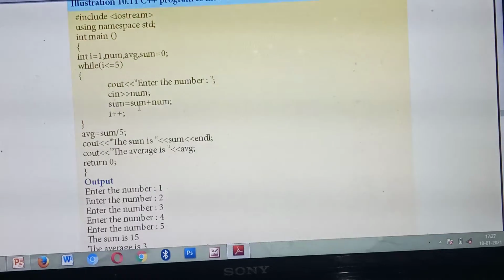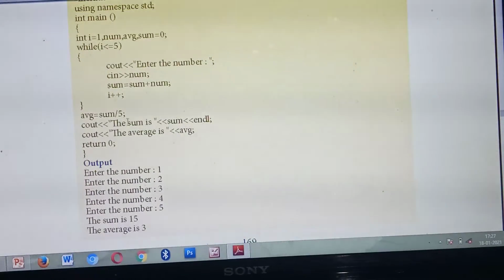Next, you need to find the sum. Okay, sum plus num. First it is 1 plus 2 plus 3 plus 4 plus 5. So these are the numbers. Num plus sum. What's the initial value of sum? 0. So add it. 1 plus 2, 3. 3 plus 3, 6. 6 plus 4, 10. 10 plus 5, 15. The sum you will get as 15. Then average. What's average? 15 divided by 5. What's the answer? You will get 3.